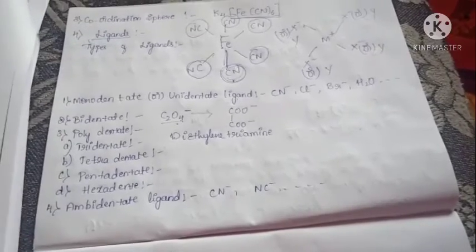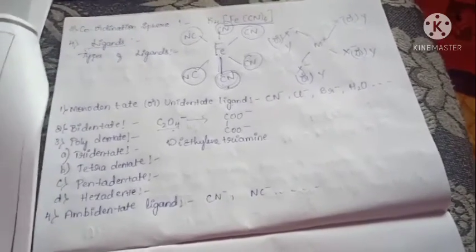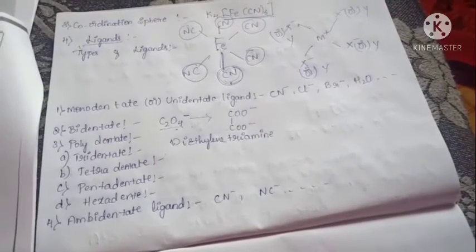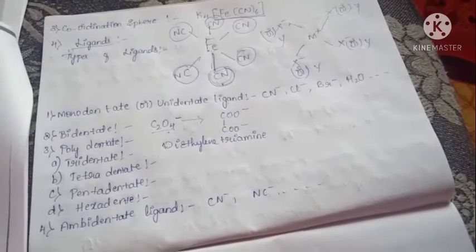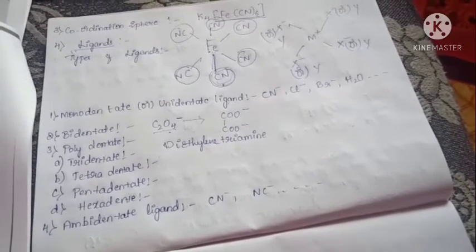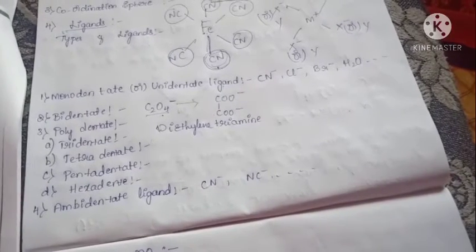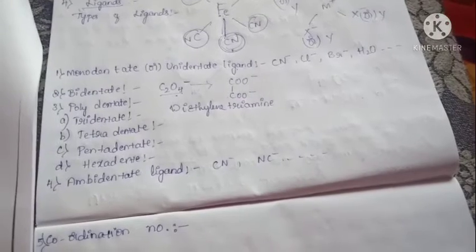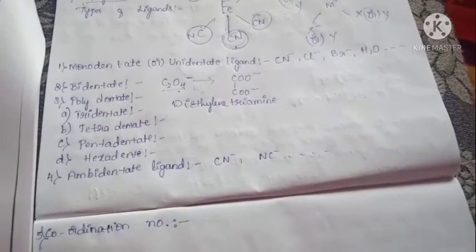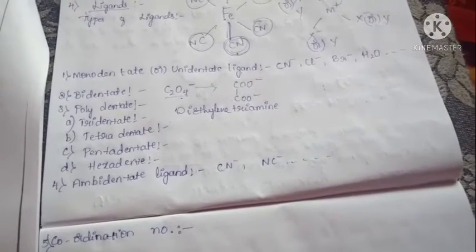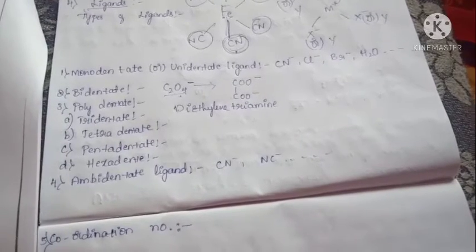Next, the tetradentate ligand. Tetradentate means it has four donor atoms bonded with the central metal ion, so it forms four coordinate bonds. Next is the pentadentate ligand. Pentadentate means five donor atoms bonded with the central metal atom, forming five coordinate bonds. The last one is hexadentate. Hexadentate means six coordinate bonds are formed with the central metal ion.